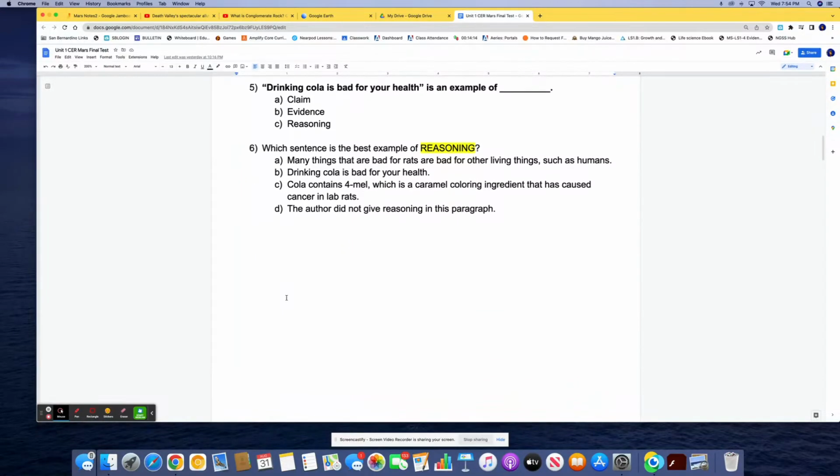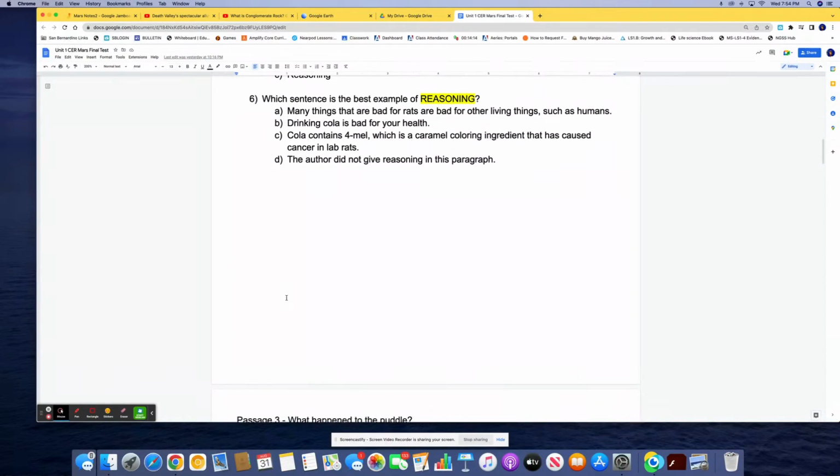Which sentence is the best example of reasoning? A, many things that are bad for rats are bad for other living things such as humans. B, drinking cola is bad for your health. C, cola contains 4-mel, which is a caramel coloring ingredient that has caused cancer in lab rats. Or D, the author did not give reasoning in this paragraph.